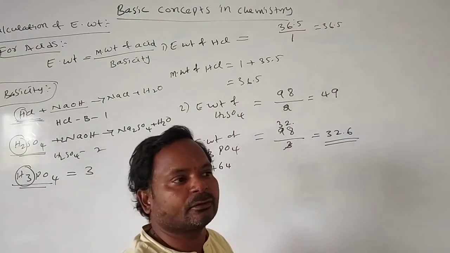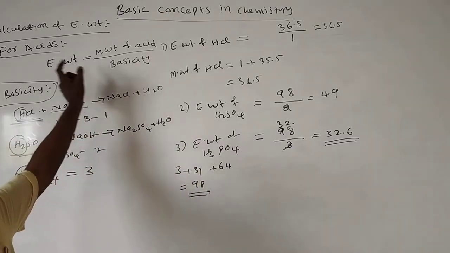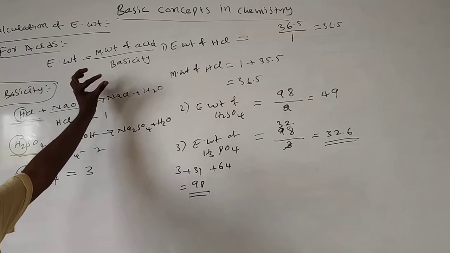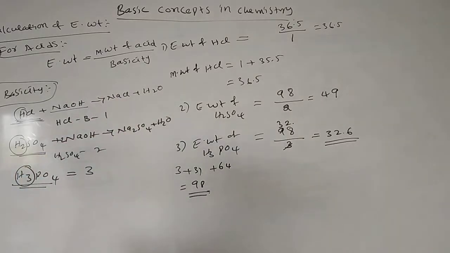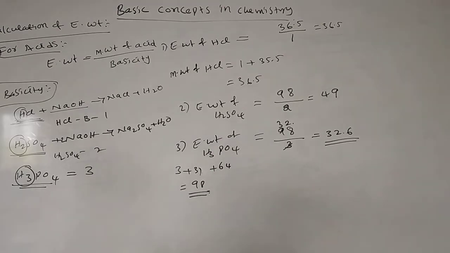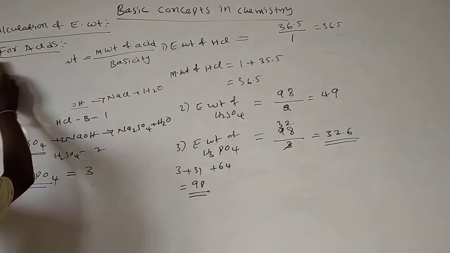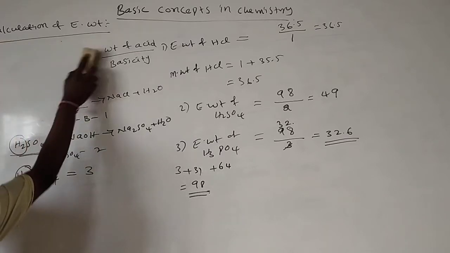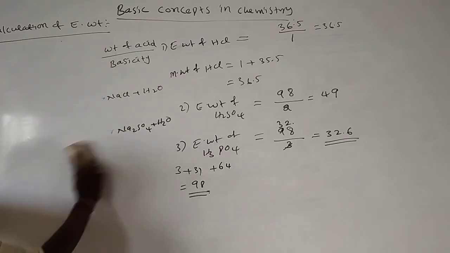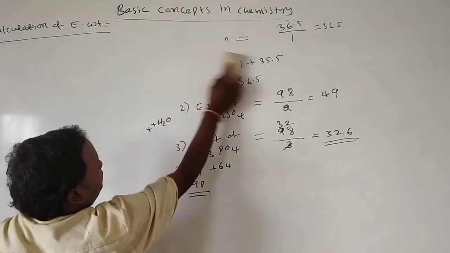So how do we calculate the equivalent weight of an acid? Molecular weight of the acid divided by basicity. By using this principle we calculate the equivalent weight of acids. Then how do we calculate the equivalent weight for a base? Same principle, molecular weight of the base divided by acidity.